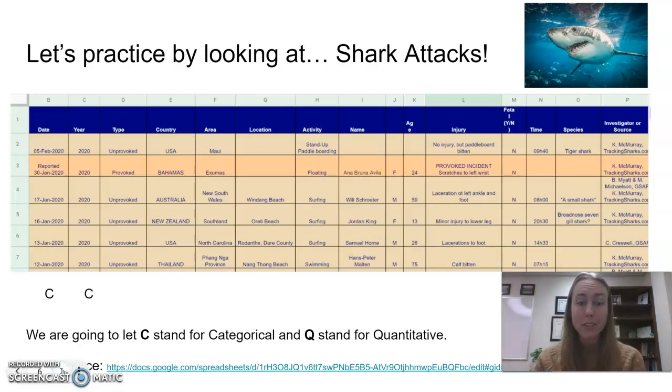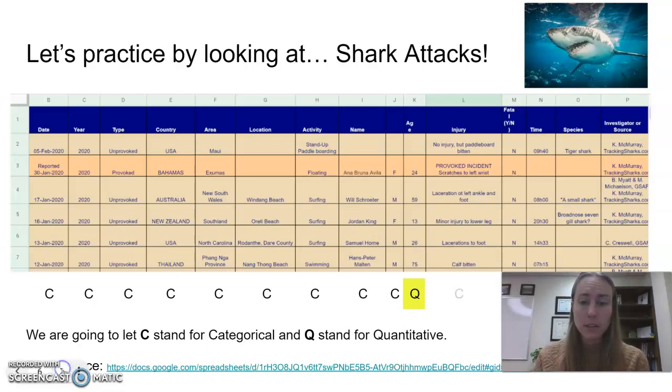The type, those are words. So I know automatically that's a label. That's going to be categorical. The country, words, label, categorical. The area, words, label, categorical. Location, same thing. Activity, same thing. I'm just going until I see a number. I know for sure anything that has words is definitely categorical. Male or female, categorical. Ooh, age. Okay, here are some numbers. Would it make sense to take an average age? Average age of a person to get attacked by a shark. Yeah, that would totally make sense. So that would be quantitative. That's our first quantitative variable in this data set.